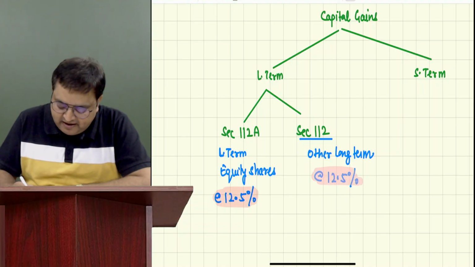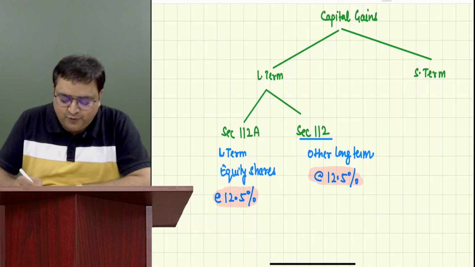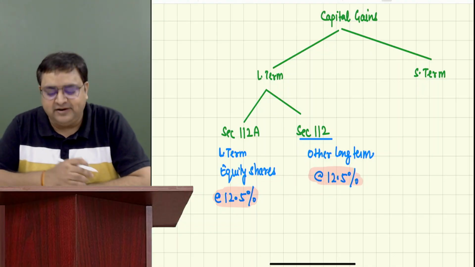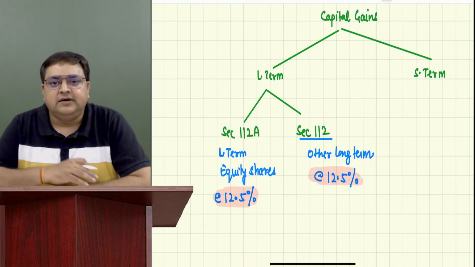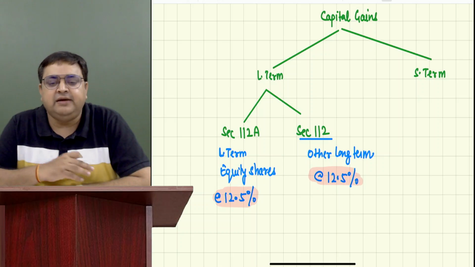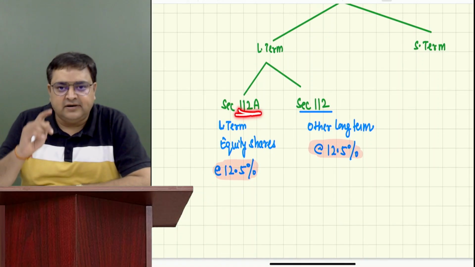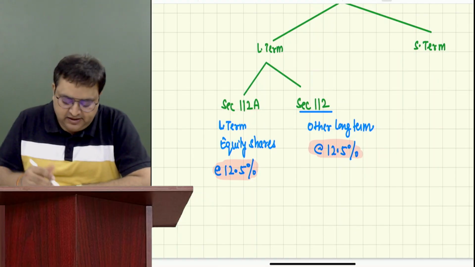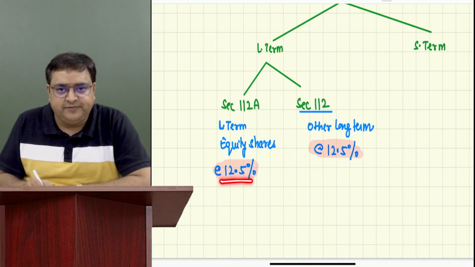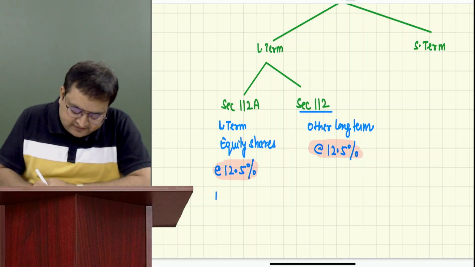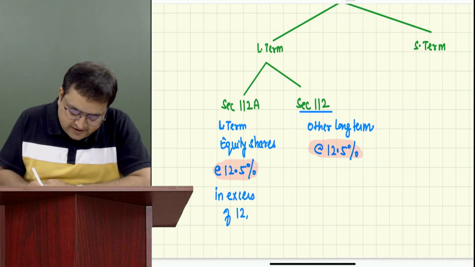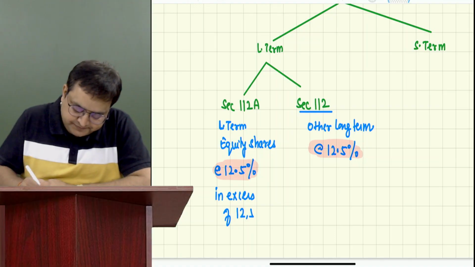Now you might have a question: sir, if they both are taxable at 12.5%, then why are we differentiating between them? Actually, 112A has one advantage. It is taxable at 12.5% in excess of 1,25,000.